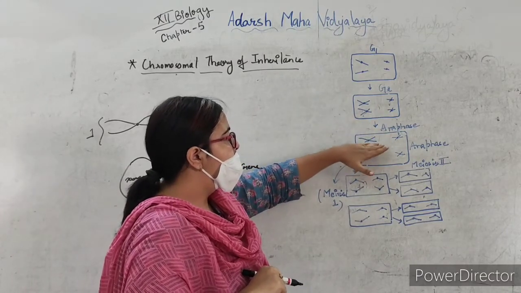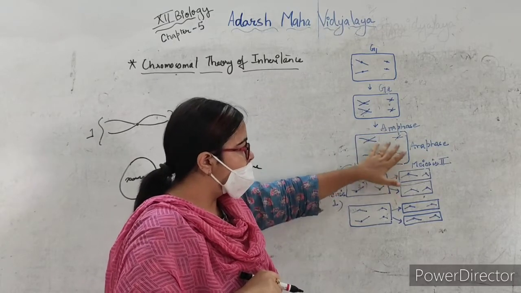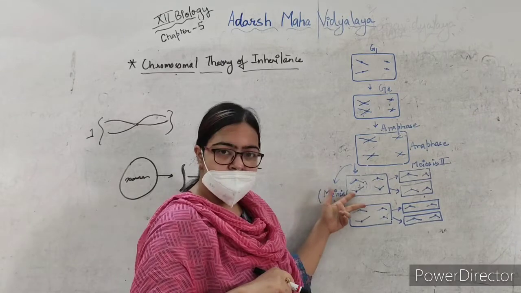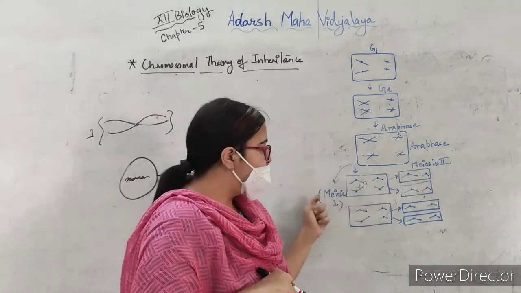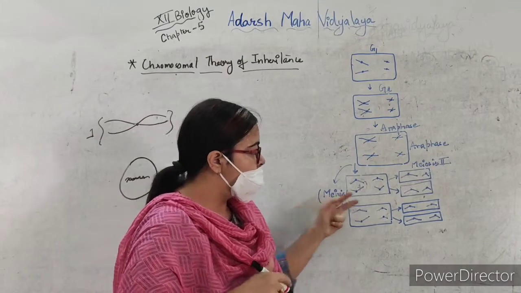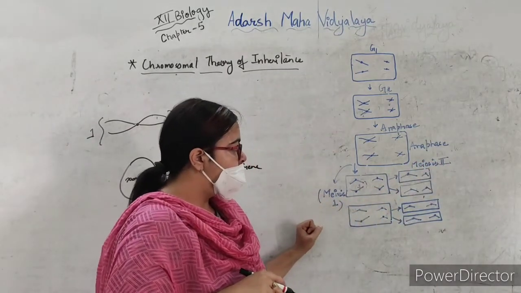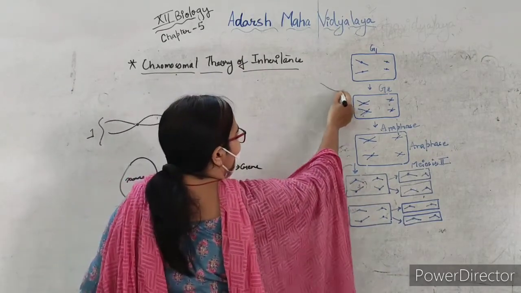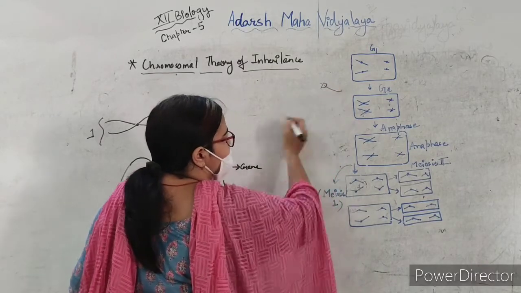Now we know that after the anaphase, they start moving towards the opposite poles, and after meiosis 1, you will get 2 cells, and after meiosis 2 you will get 4 cells. Now here 2 divisions are occurring, that is meiosis 1 and meiosis 2, but the chromosome number remains same. Okay, so suppose this is a chromosome, and a particular gene is present here in the chromosome.